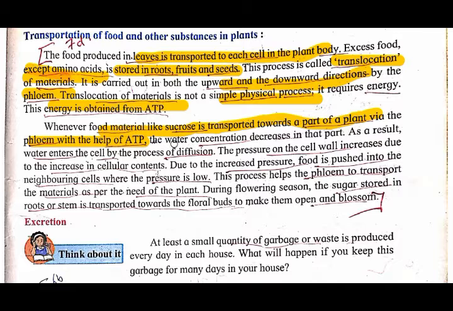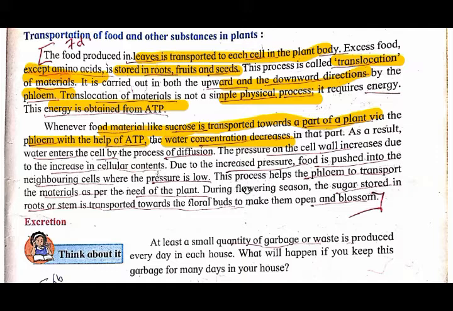Understood? So in this case, the water concentration decreases, because what happened? Now phloem is supplying the food, and therefore the water concentration decreases in that part. Okay, wherever the food is supplied, at that place the water concentration decreases. As a result, what happened? The water enters the cell by the process of diffusion. Means this water passes into another cell. Okay, that is called the process of diffusion.